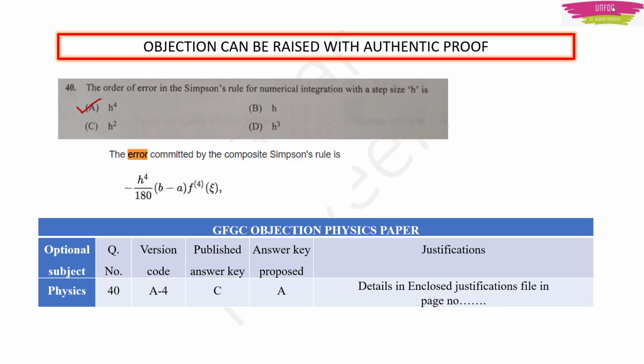And regarding the table, people were asking me about the enclosed authentic proofs. See, what I am doing is I have made a table. I am going to write it like this in order. It will be a single table in a Word file. And then in place of justifications, I am going to write one single line justification. Then below that I am going to write like this: details in enclosed justifications file.